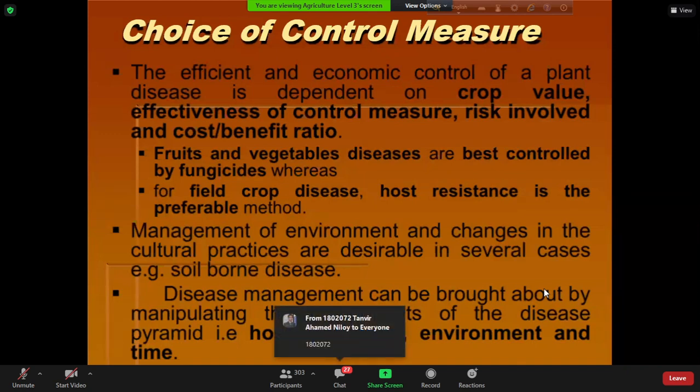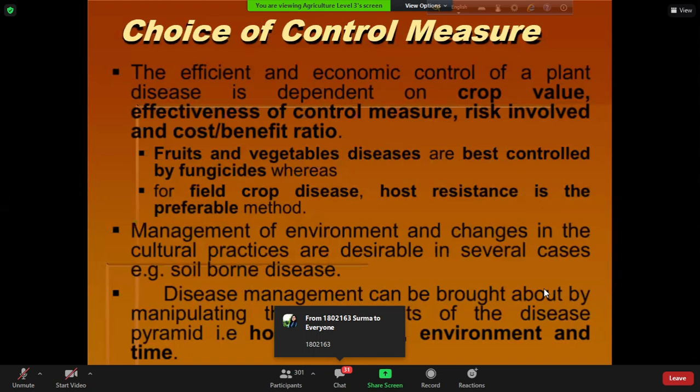Sir, is it possible to check all the seeds? No, it's not possible to check all the seeds. So what does the quarantine officer do? The quarantine officer will take a sample from your seed lot. For example, you are importing 100 tons of seed, for example rice seed or potato seed or wheat seed, from China or from Australia or from Europe or some other countries. Then quarantine officers will take a sample from the seed lot. Sample means the representative portion from the lot.